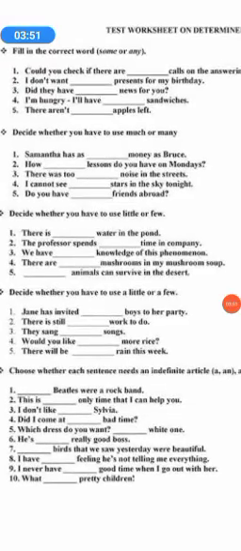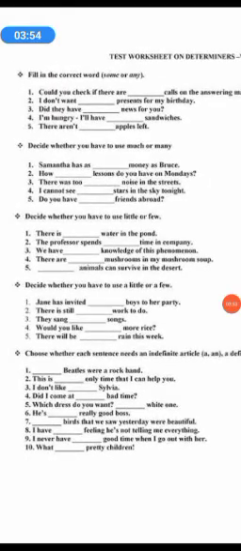Next, coming to my usage of little and few. So when do I use little and when do I use few? Again, countable I use few and uncountable I use little. There is dash water in the pond. There is little water in the pond because I cannot count it. The professor spends little time in the company. It's talking about time, not a moment. Time is not countable.